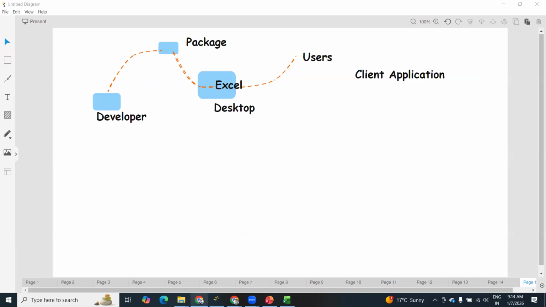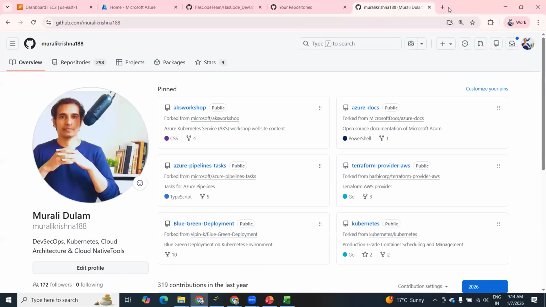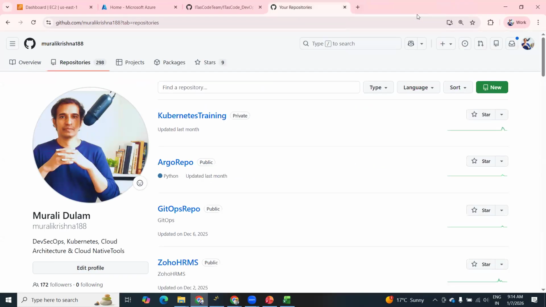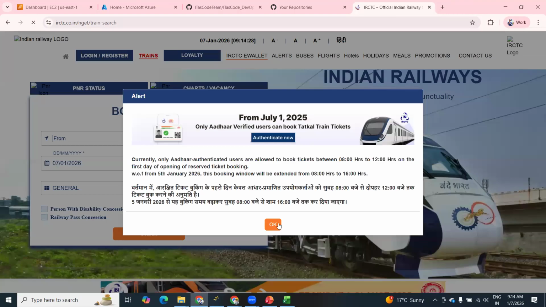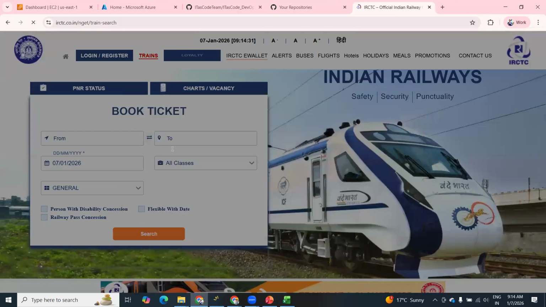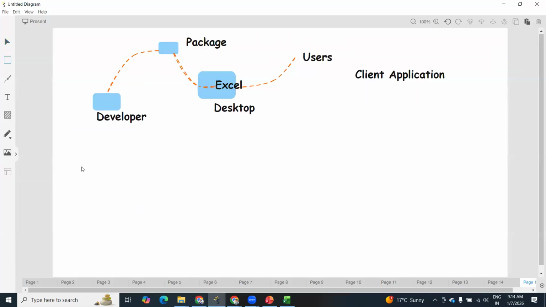Now I need to access one more application called IRCTC or some other application. Example, let us say IRCTC or some XYZ application. IRCTC, I need to access. Okay. So here, this is the IRCTC application I'm trying to access. So just see, this is the business logic. Okay. Now developers are trying to develop this logic and code. And once it is done, they will try to convert this code into a deployable format package.